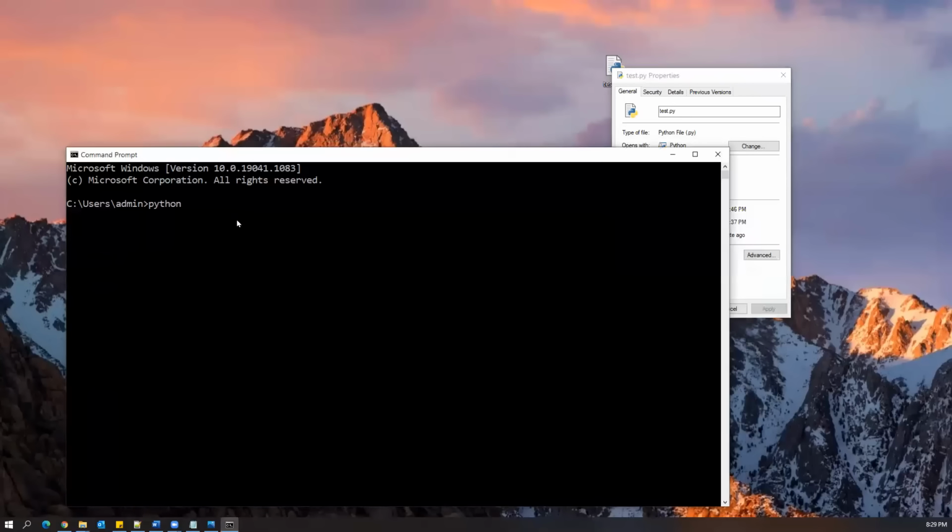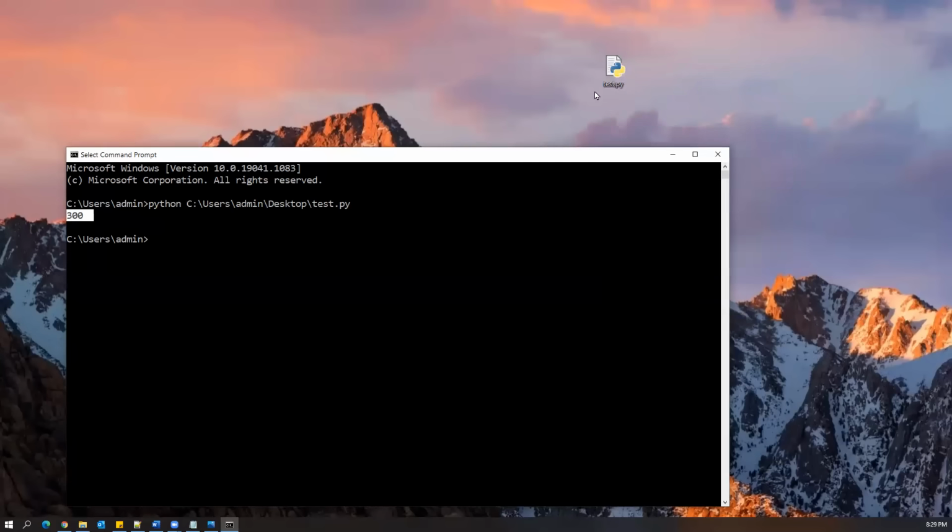Copy the location of whichever file you have created, then slash, and the name of the file is test.py. Along with the Python keyword, just specify which file you want to execute. In that file we have written a small program. Now press enter, and as soon as you press enter, it gives the output of that program. So this is how we can run a Python program which is already created in some file.